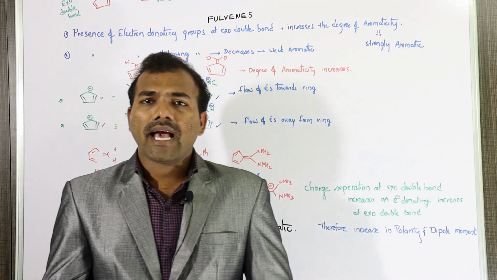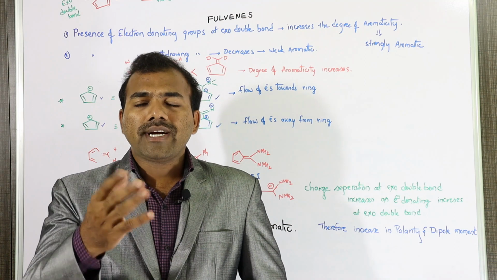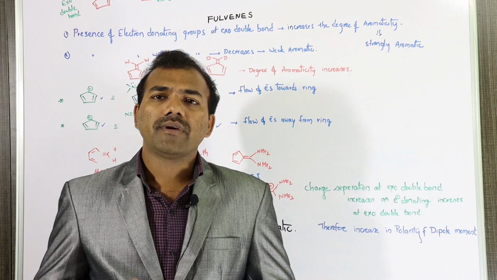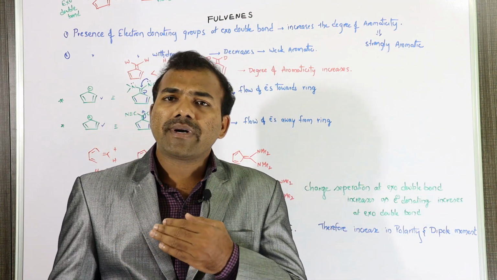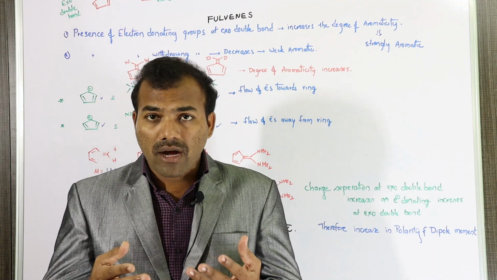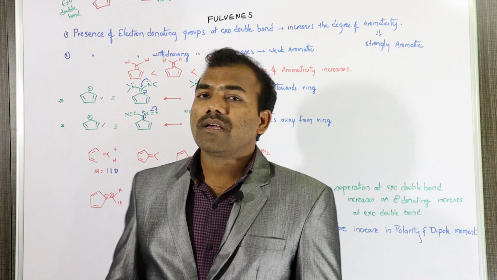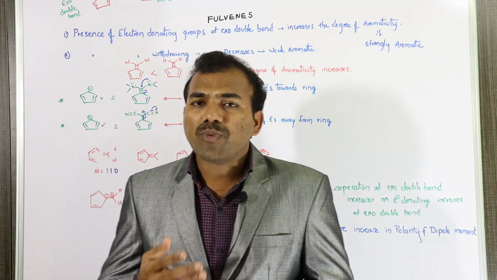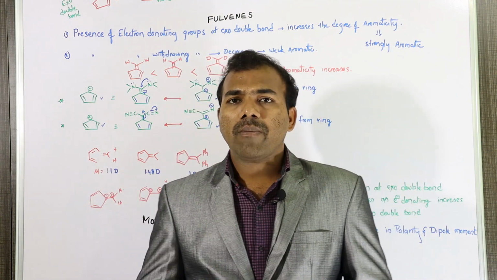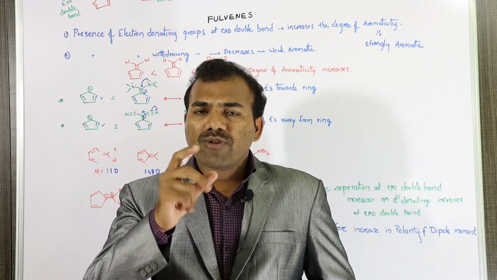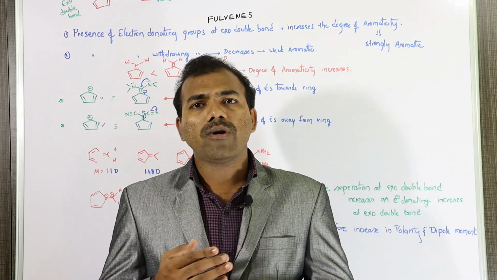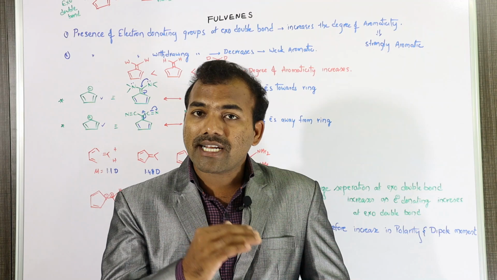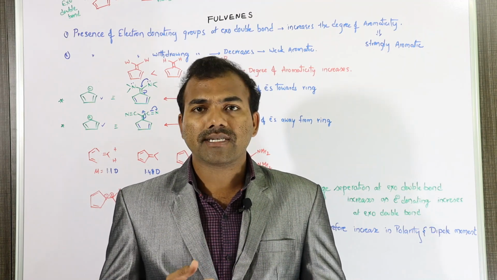First, the cyclopentadienyl anion. You know that the cyclopentadienyl anion is an aromatic compound. Why? Because it has all the properties exhibited by aromatic compounds: it obeys Huckel rule, it is cyclic and planar, and there is a possibility of delocalization of pi electrons among all the carbon atoms. So there is a negative charge upon the ring. If the charge is more, then the aromatic nature will become stronger. If the charge is less, then the aromatic nature becomes less. How?